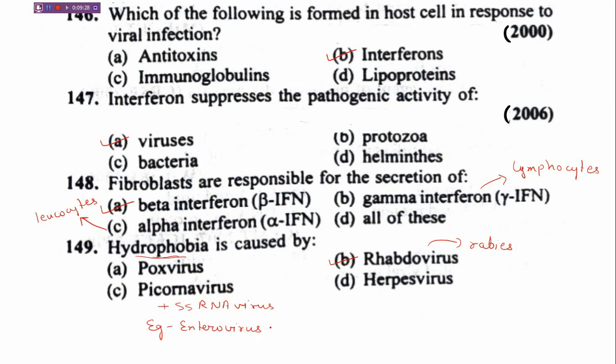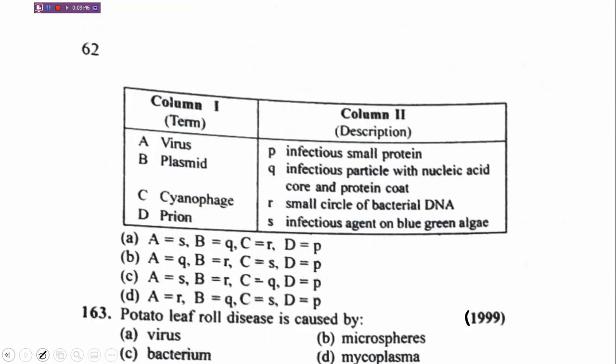Enterovirus is very specialized to reside in the stomach, as it can easily resist the gastric acid. So it is generally found in the stomach and causes disease there. So the next question is, yes, this is a match the column sort of thing.